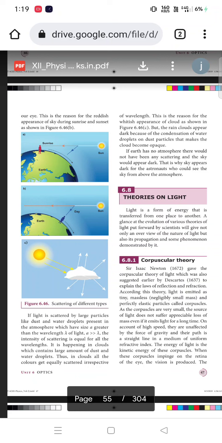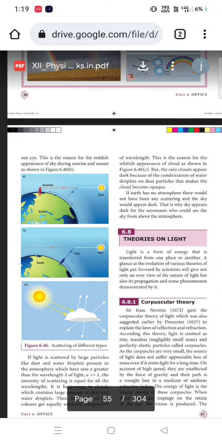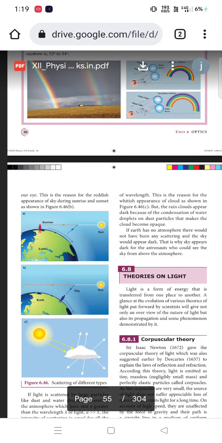This is happening in clouds, which contain a large amount of dust and water droplets. Thus in clouds all colors get equally scattered. If the colors are equally scattered, we will have a whitish appearance. In the sense, the one single light can be dispersed into many colors, but in this case I will have an equal distribution of wavelengths, so I will have the white color.